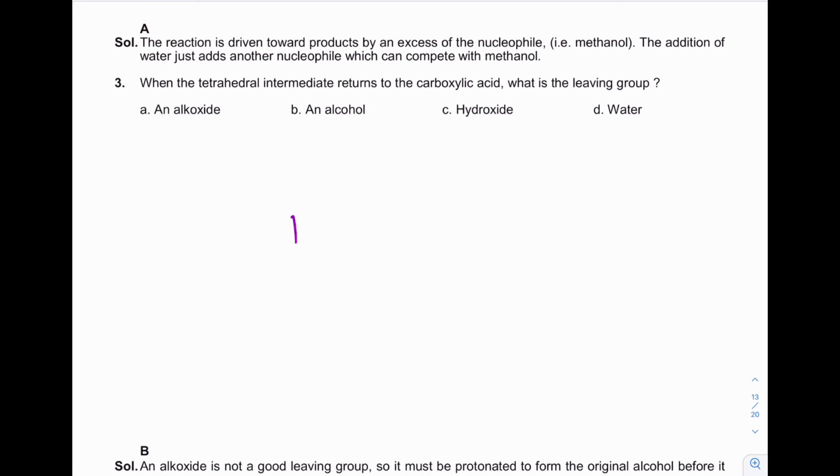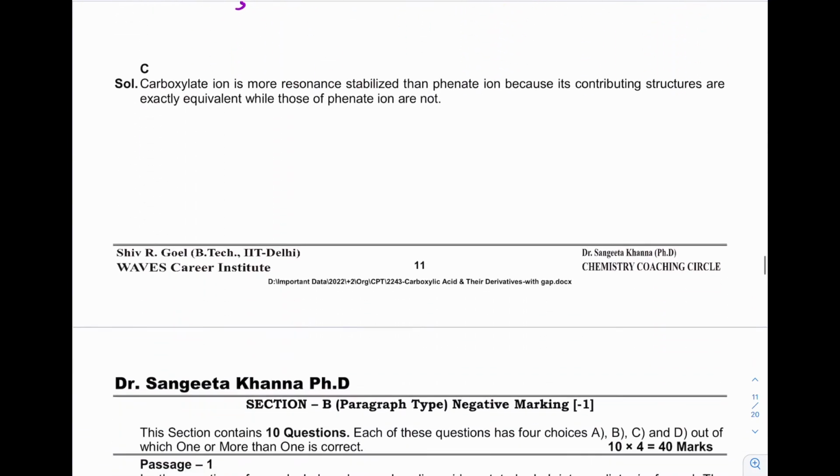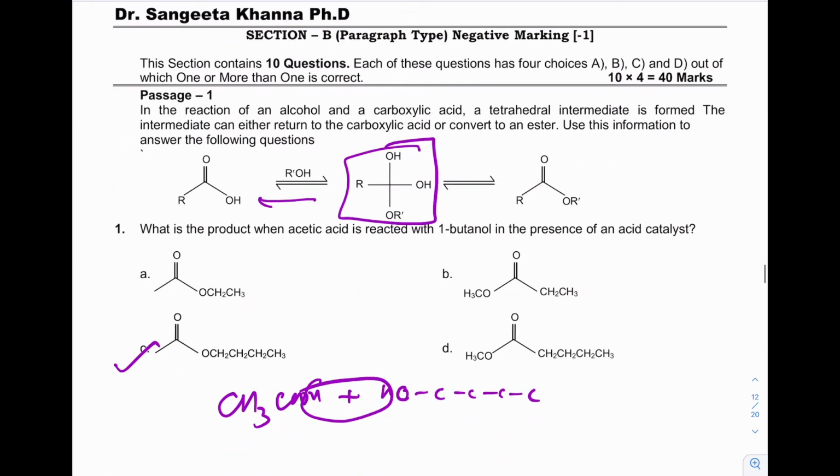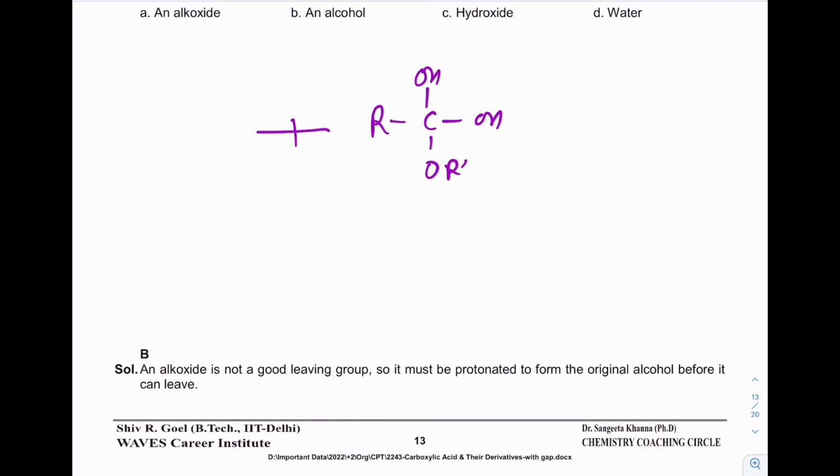Third question: when the tetrahedral intermediate returns to the carboxylic acid, let me check it in the paragraph. This is the tetrahedral intermediate. So when it returns to carboxylic acid, that is C=O with OH, this OR group should first be protonated.